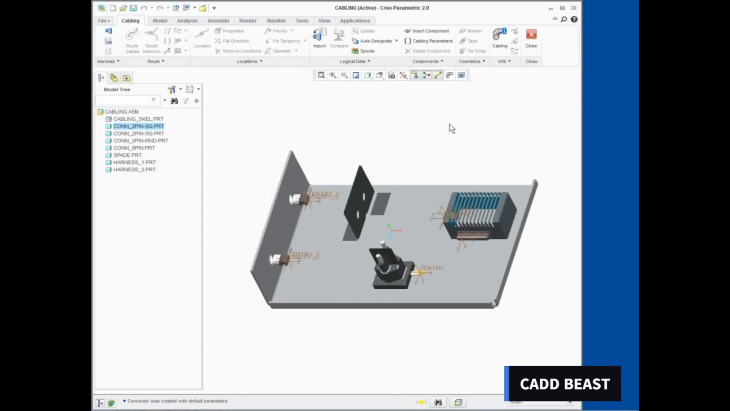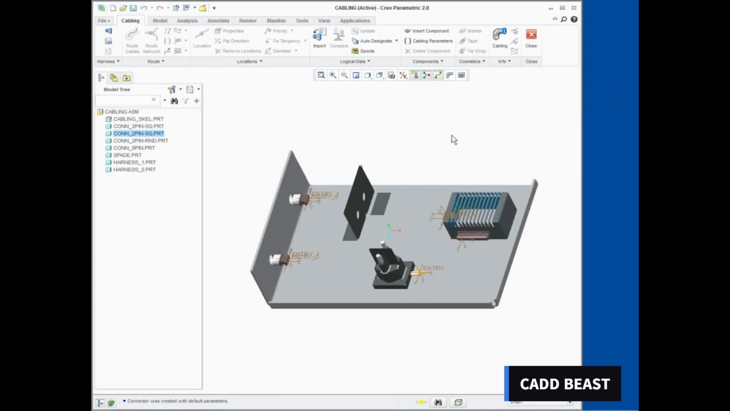Select Designate from the Auto Designate Types drop-down menu. Select the second CONN 2pin SQ.prt connector and press Enter to accept the default parameters. Press Enter to accept the default REF DES. Click Done.